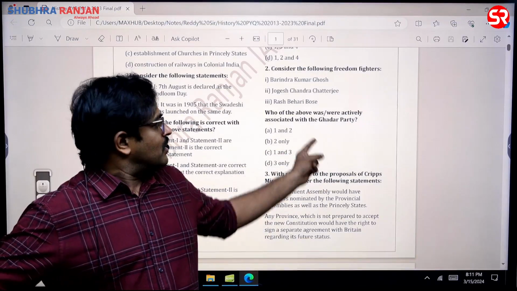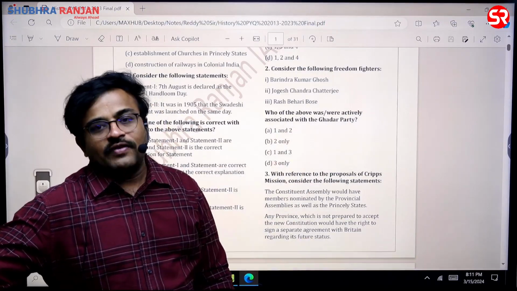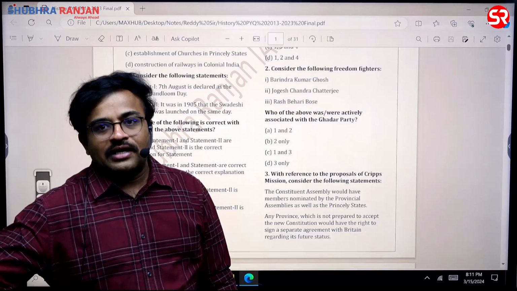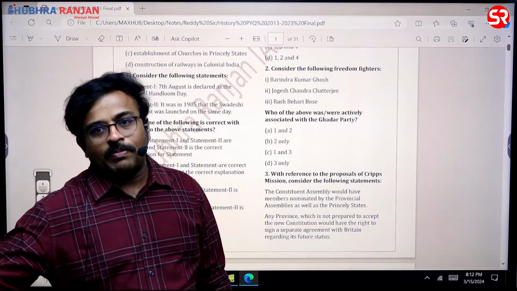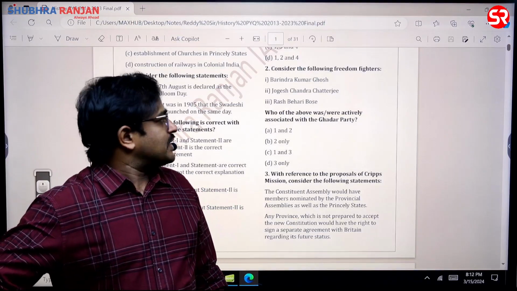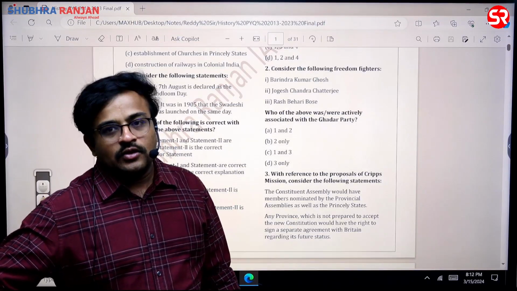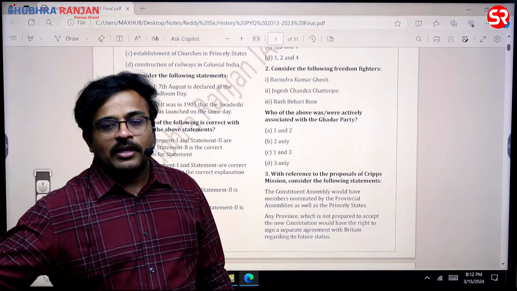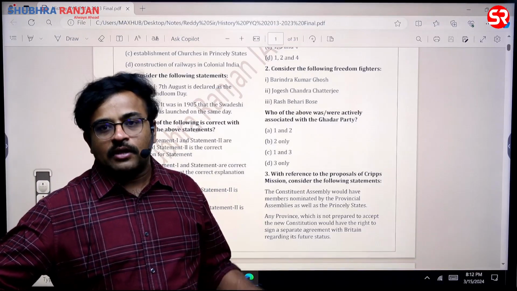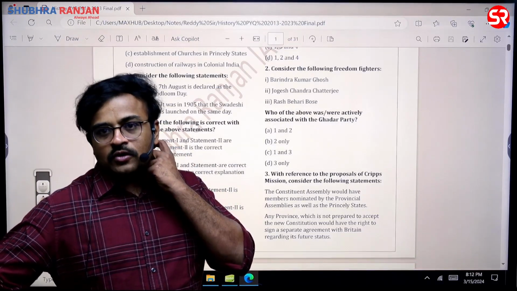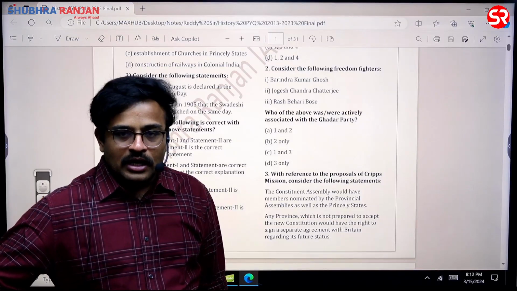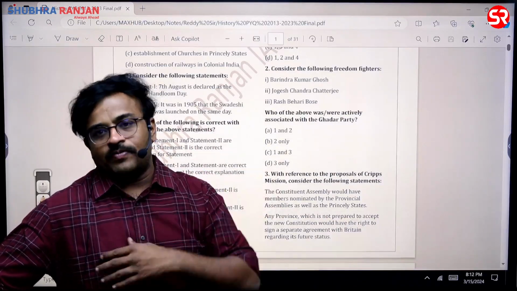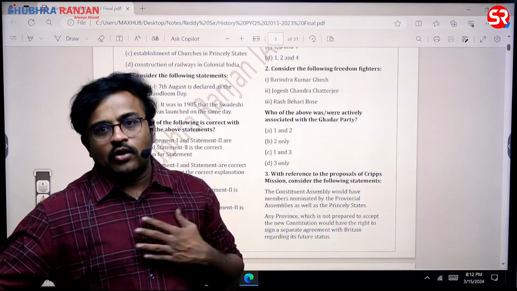So first one, Birendra Kumar Ghosh. In fact, he is the brother of Aurobindo Ghosh, and they were involved in the Swadeshi movement and Anushilan Samiti. Definitely they are not part of the Gadar party. Then the second person is Yogesh Chandra Chatterjee. JDC Chatterjee is one important member of the Hindustan Socialist Republican Association, sir. He belongs to the HSRA and he is an associate of Bhagat Singh. And Bhagat Singh came after the Gadar movement, sir. That is the reason why the second option is also wrong.